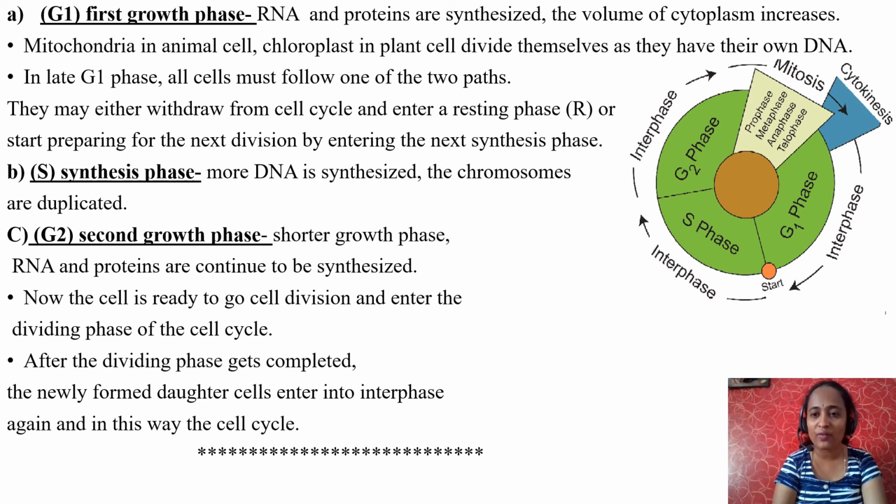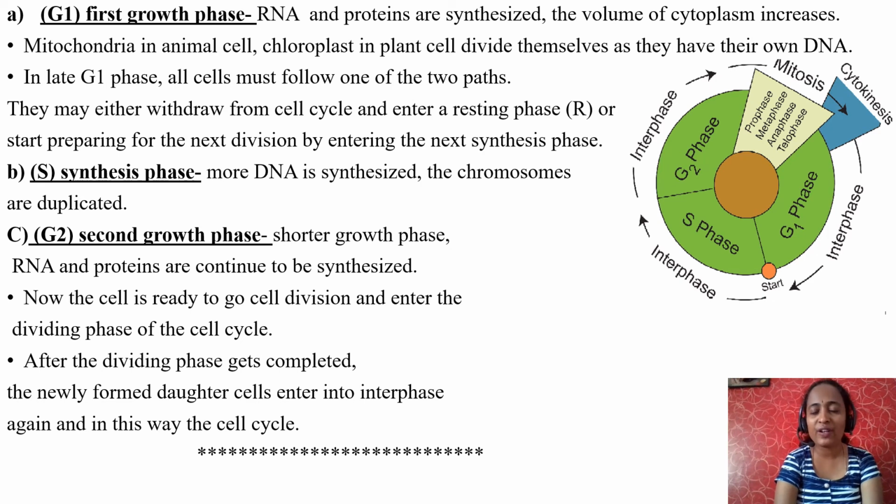Mitochondria in animal cells and chloroplasts in plant cells divide themselves in this phase because they have their own DNA and have the capability to replicate, to duplicate themselves.